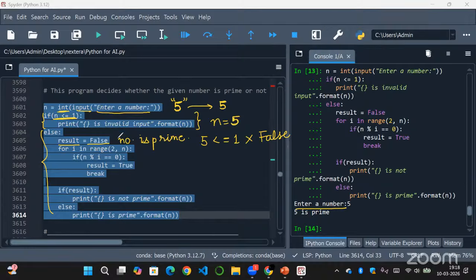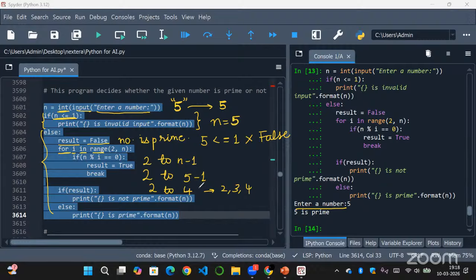So initially we are assuming the number as prime, that is why result equal to false, okay? Then we have step 4, that is we are checking the divisibility. So for I in range of 2 comma n. This loop will check numbers from 2 to n minus 1. So here 2 to n minus 1 means 5 minus 1, right? So 2 to 4. So this will check 2, 3 and 4 values.